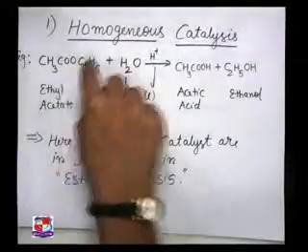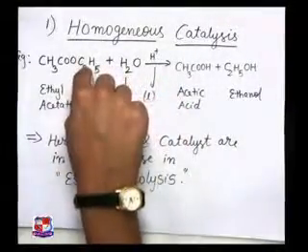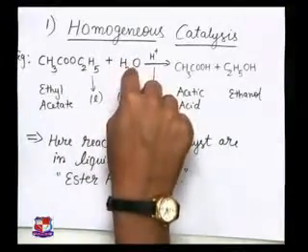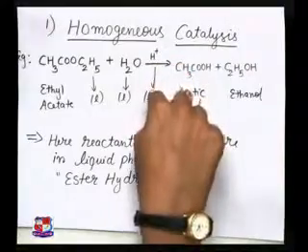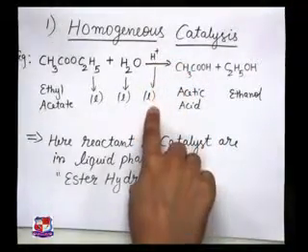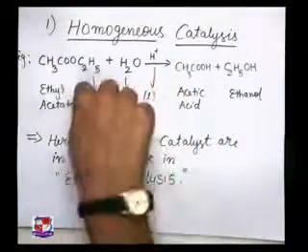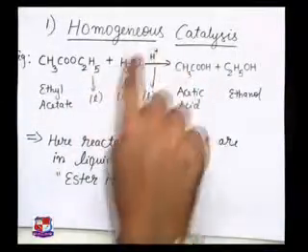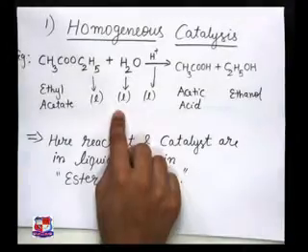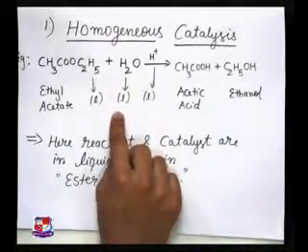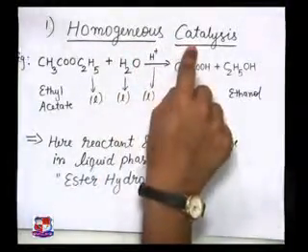These two are your reactants, so these are in the liquid state, and your catalyst, that is H plus, that is your acid, is also in the liquid state. So your reactants and catalyst are all in the same phase, and that is why it is known as homogeneous catalysis.